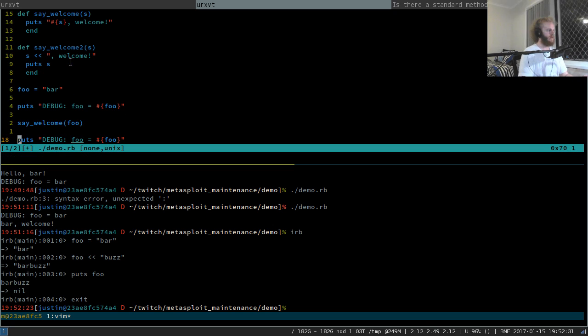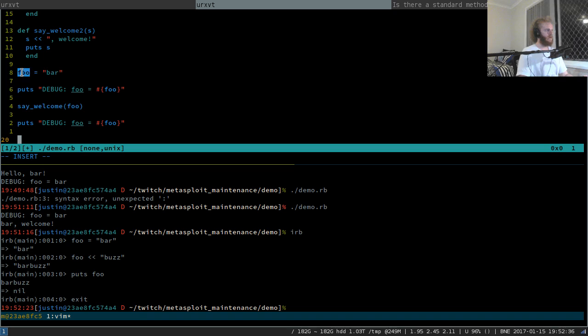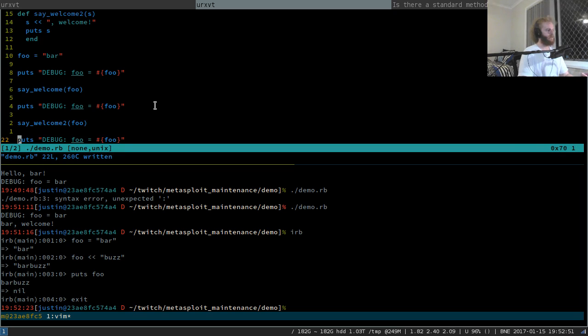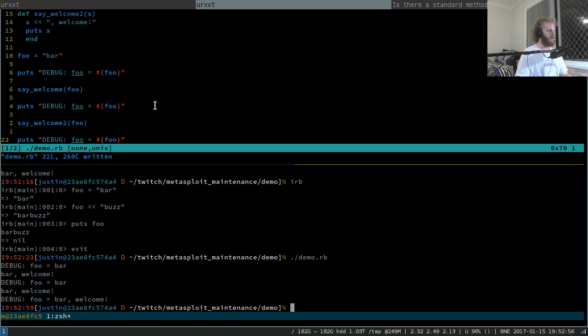So we'll copy that little debug thingo there. We're going to set the value of foo, print the debug of what it currently is. We're going to say welcome foo, do the debug stuff again, then we'll say welcome to on foo, and then we'll do the debug stuff one more time. Okay, so if we run this, then we get the debug statement that foo is currently bar, makes sense, bar welcome, and foo is still equal to bar, that makes sense. We get bar welcome, but then foo has now become equal to bar welcome.